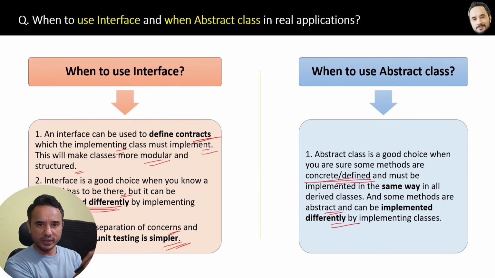So as you can see here, interfaces have more and more advantages. Therefore mostly we prefer interfaces because they give us the flexibility to modify the behavior, the methods, at a later stage. They also provide complete abstraction, and they help in unit testing.